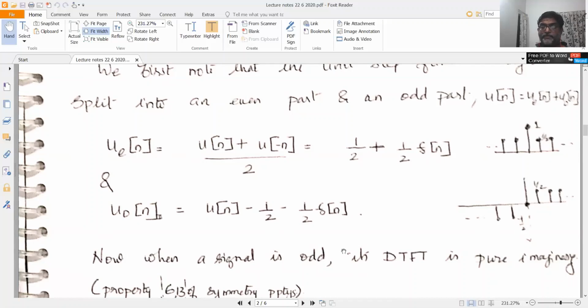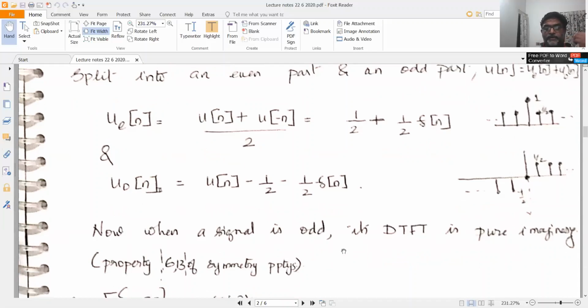Now from the symmetry properties of the DTFT, you see that when a signal is real, you have certain symmetry properties. You have seen about 13 symmetry properties. You look at properties 6 and 13 of the symmetry properties.